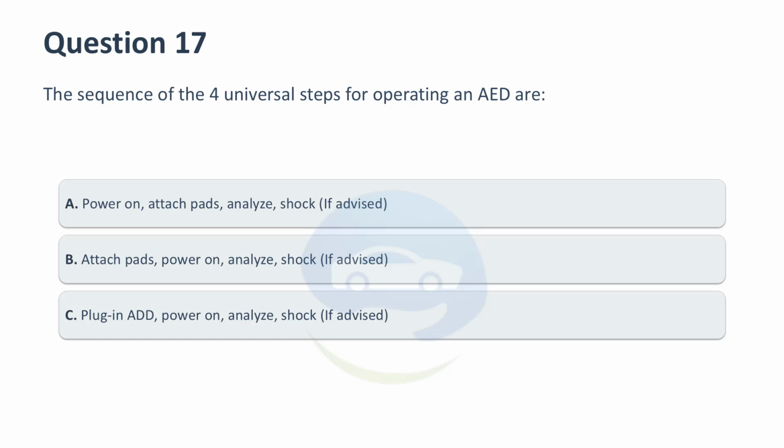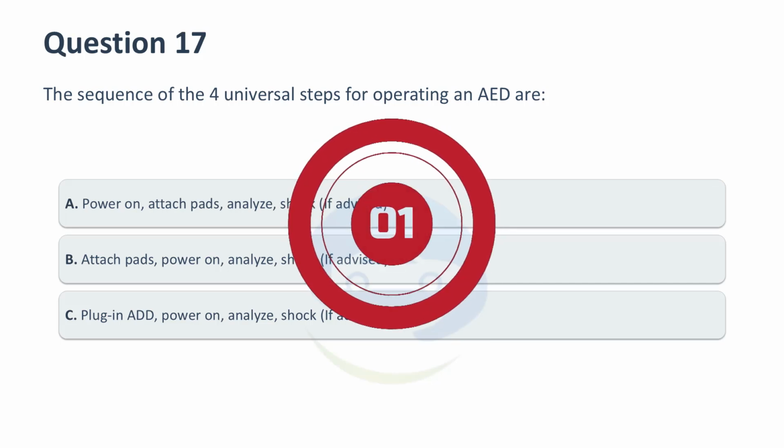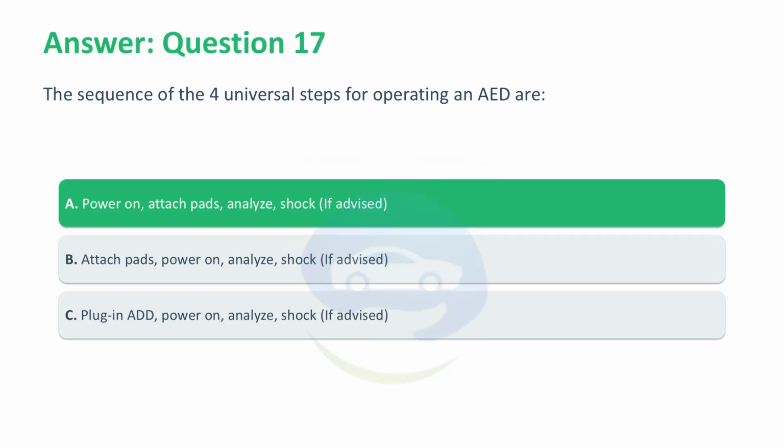The sequence of the 4 universal steps for operating an AED are: A. Power on, attach pads, analyze, shock if advised. B. Attach pads, power on, analyze, shock if advised. C. Plug in AED, power on, analyze, shock if advised. Correct answer, A. Power on, attach pads, analyze, shock if advised.